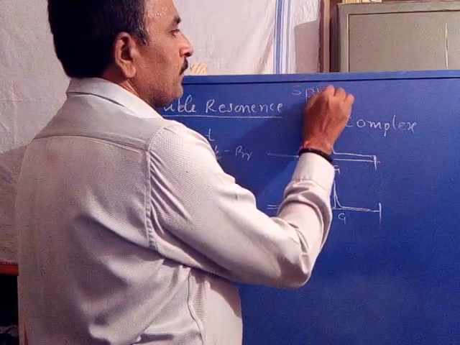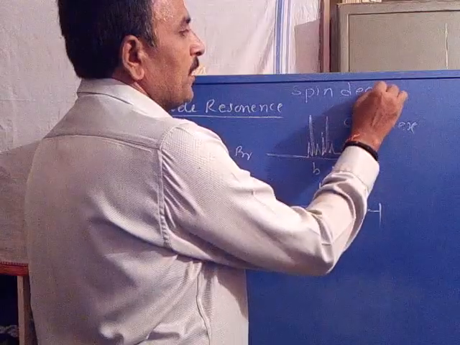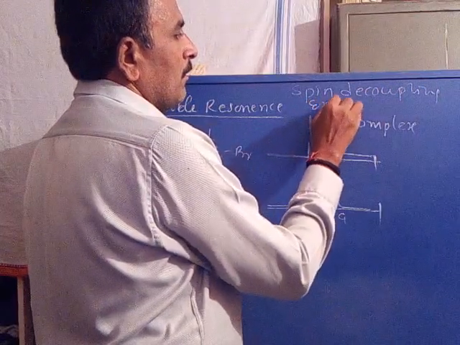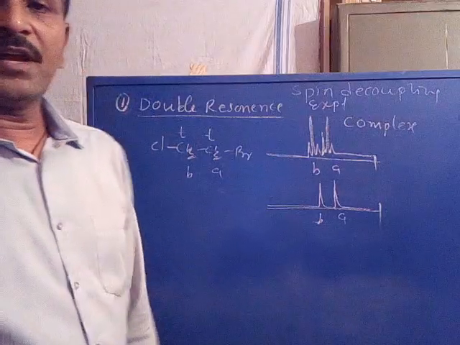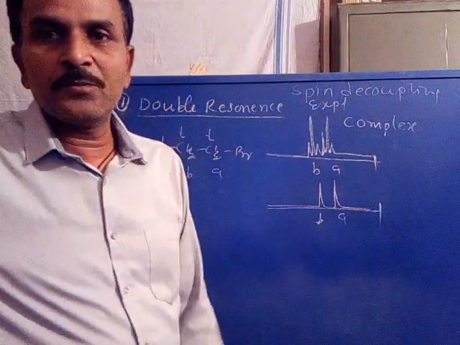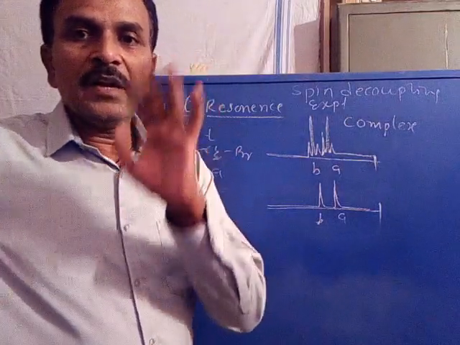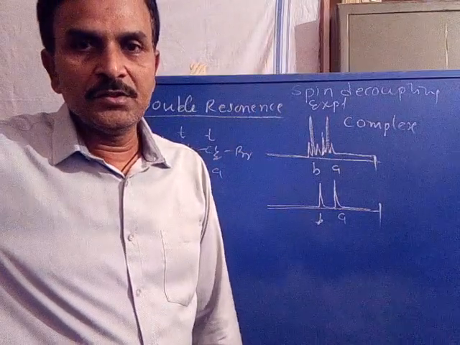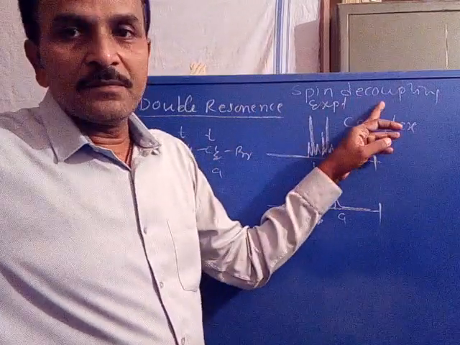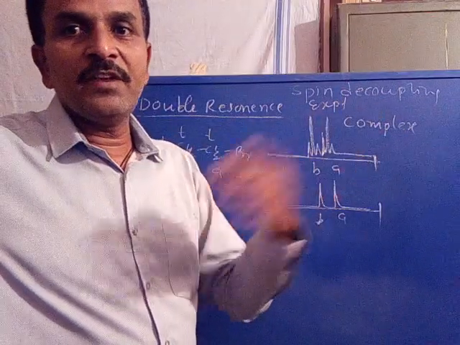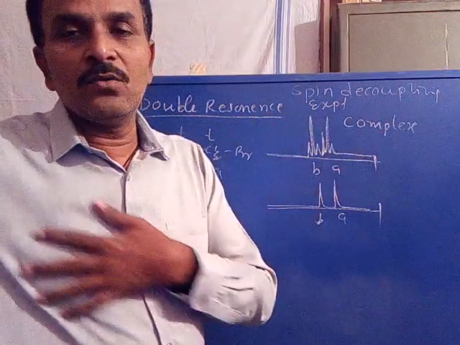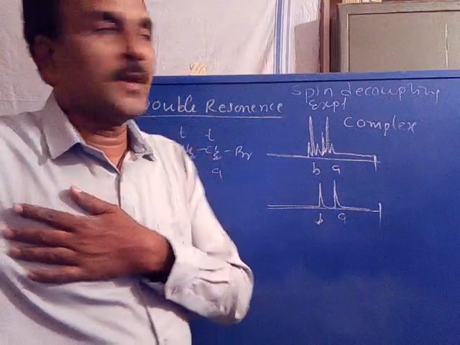Double resonance is also called a spin decoupling experiment because the technique involves removal of coupling interactions. When we remove the coupling interactions, there is decoupling. Therefore the technique is also called a spin decoupling experiment.